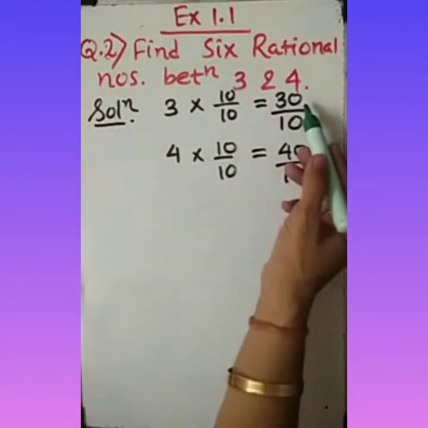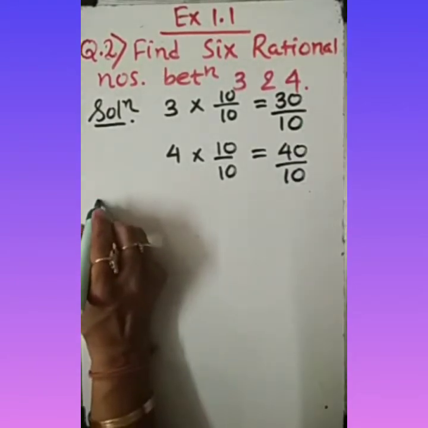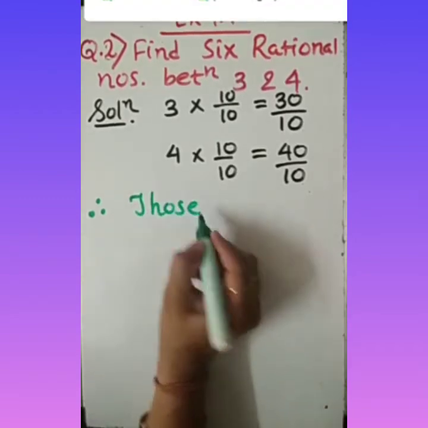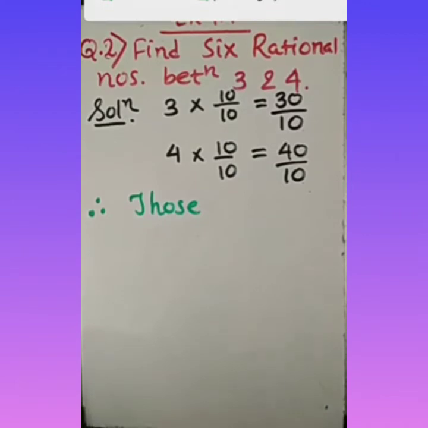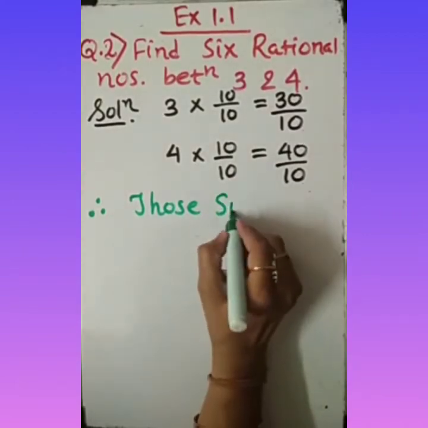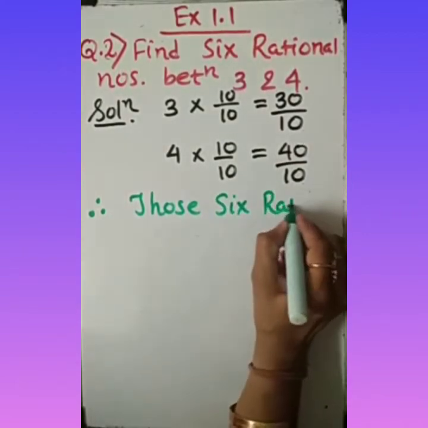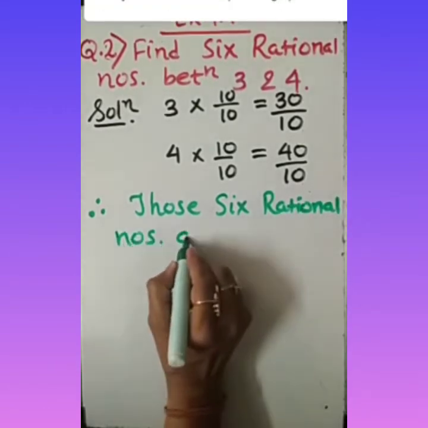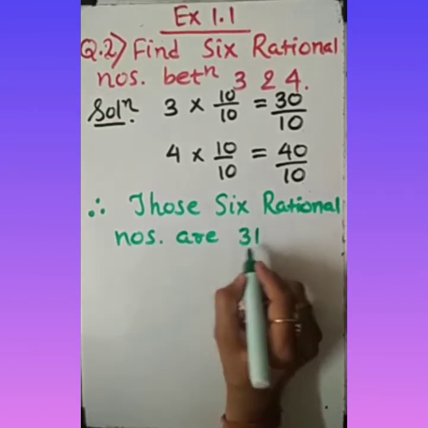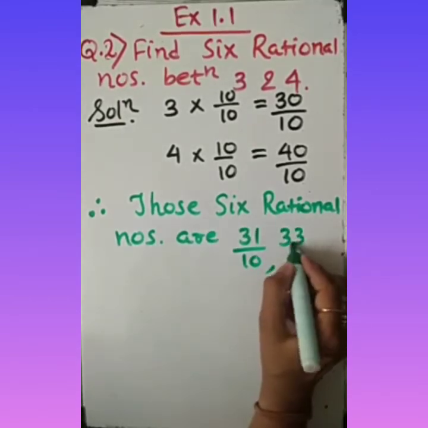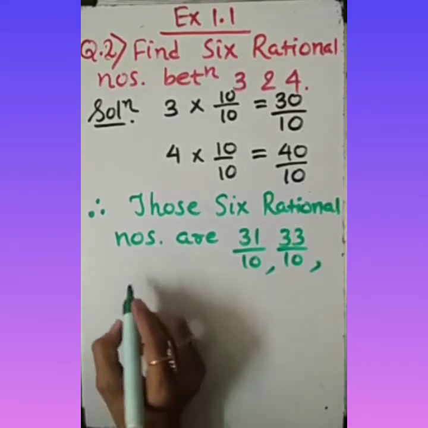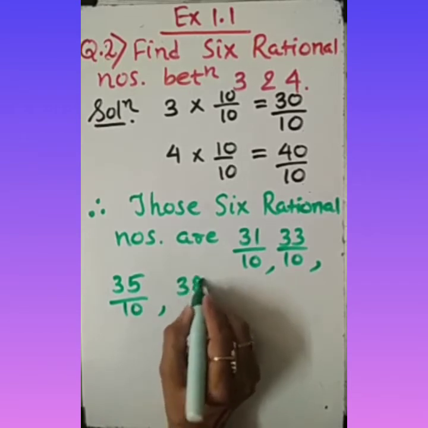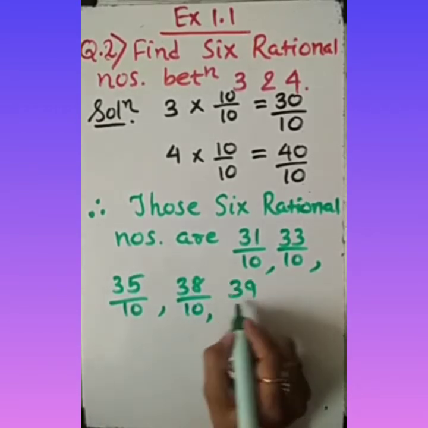So now it's easy to find, at least for this sum, and we need to mention it in the final answer. Therefore, those 6 rational numbers are, please note down: 31 by 10, 33 by 10 (randomly you choose between these two numbers), 35 by 10, 38 by 10, and 39 by 10.